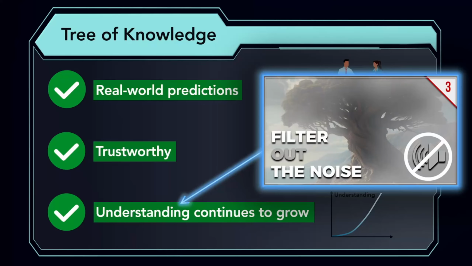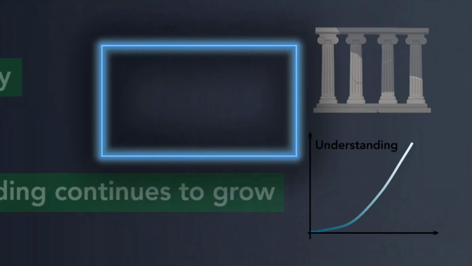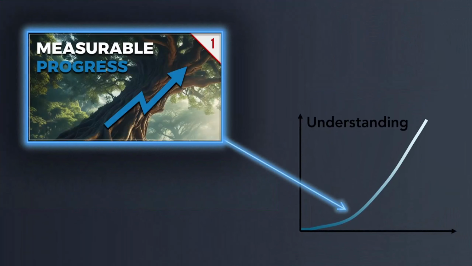This next video shows how Tree of Knowledge can parse and learn from extremely noisy datasets where there are many different phenomena occurring simultaneously. And finally, this last video explains the most important advantage of this new approach: its ability to keep improving our understanding of humans and social systems to levels that wouldn't be possible otherwise.